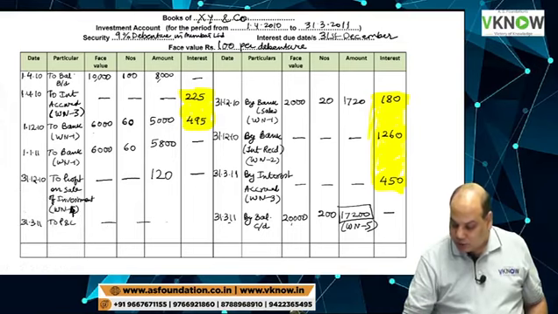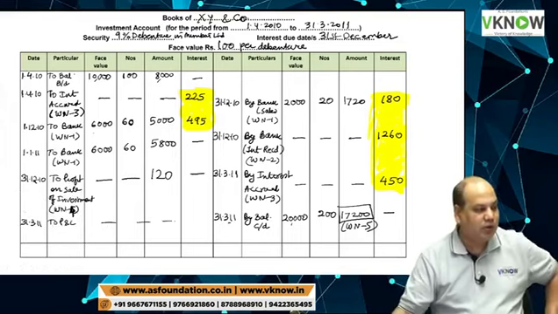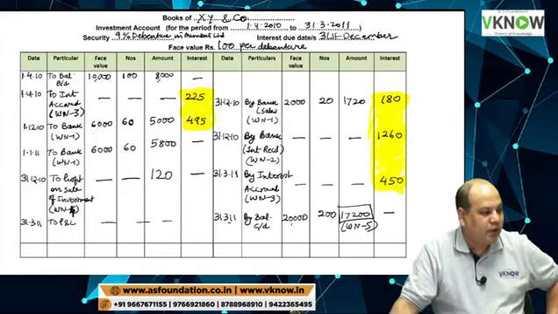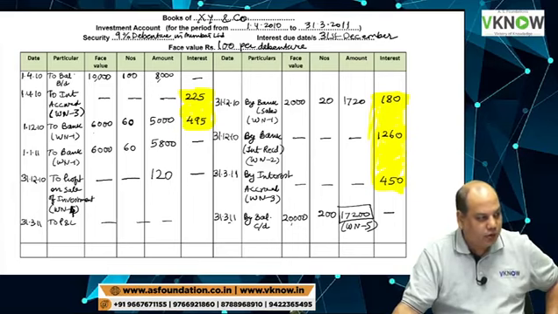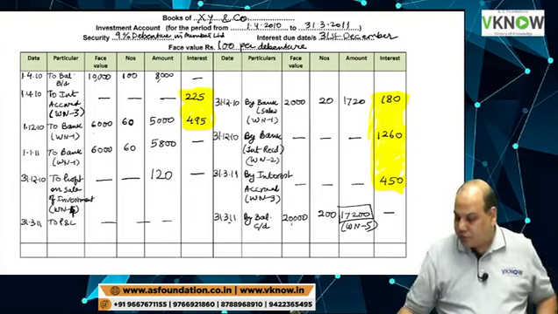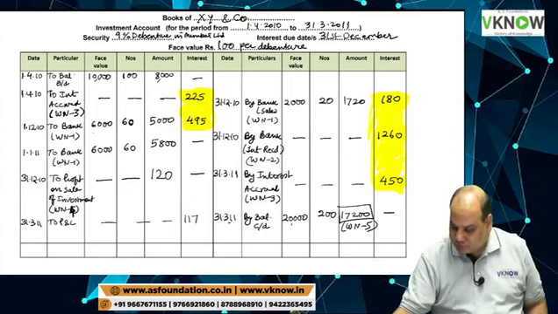Come on. 180 plus 1260 plus 450 minus 225 minus 495. Any answer? 1170.